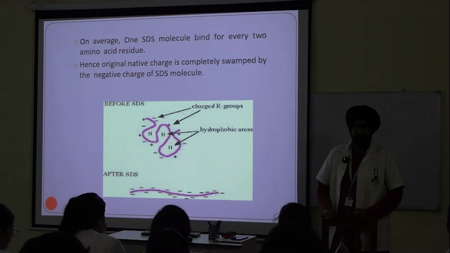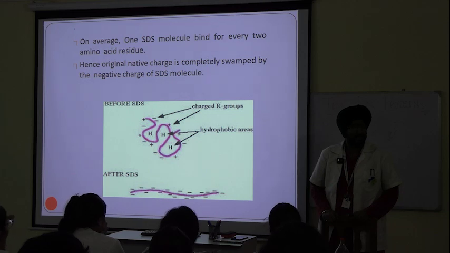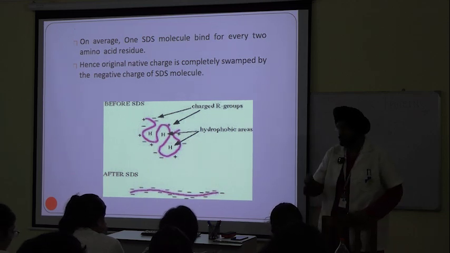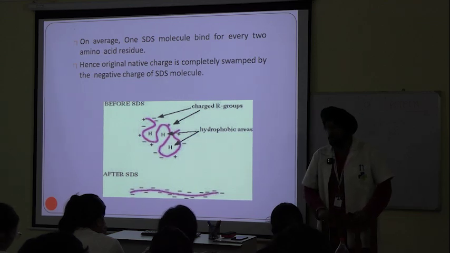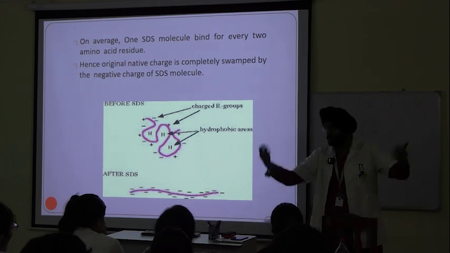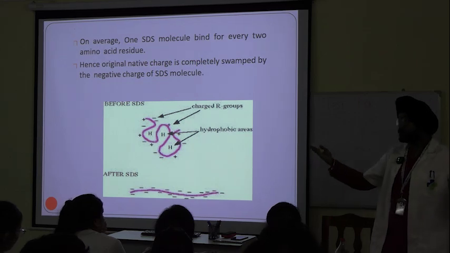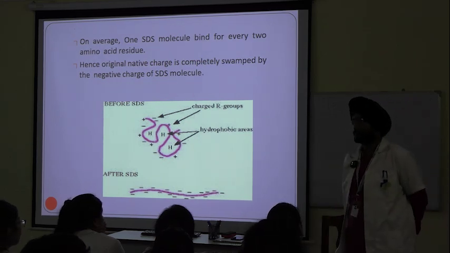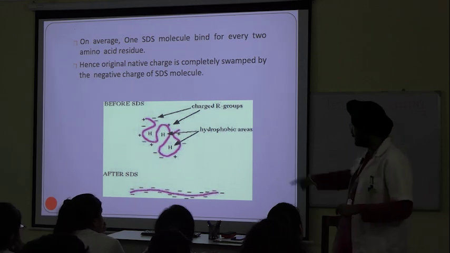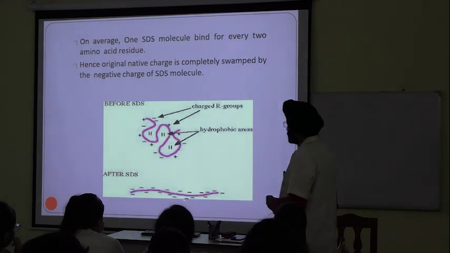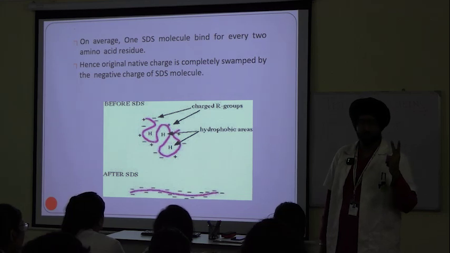In case of DNA and RNA, the shape is also similar for most of the cases. Charge is also almost similar. So we do not encounter much problems there. But in case of proteins, there is a vivid structure, and there are a number of charged particles and neutral particles affecting the movement. So we boil them with beta-mercaptoethanol to break the bonds and form this linear or primary structure. And secondly, what does SDS, sodium dodecyl sulfate, do?